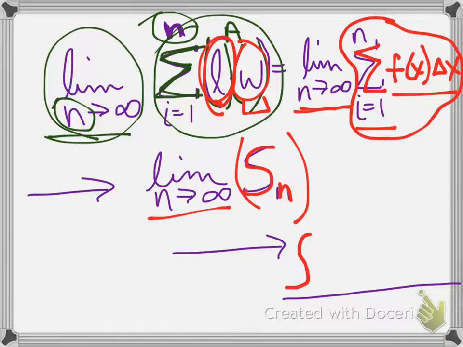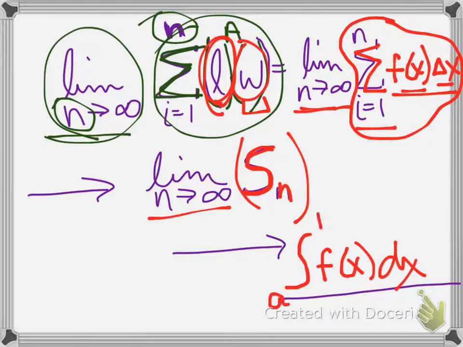And the integral symbol is a stretched out S, because it's a summation. So if we stretch this out, we have an integral, and we know that it was f of x delta x, so we're going to say that's f of x dx, and we're going to put a beginning point and an ending point. So now this is called a definite integral.